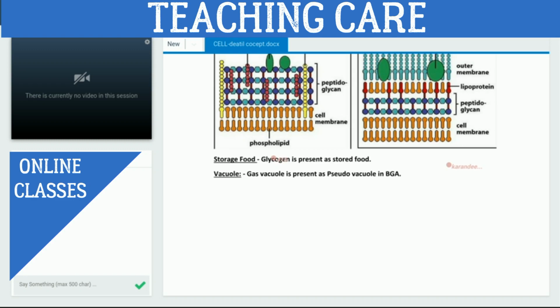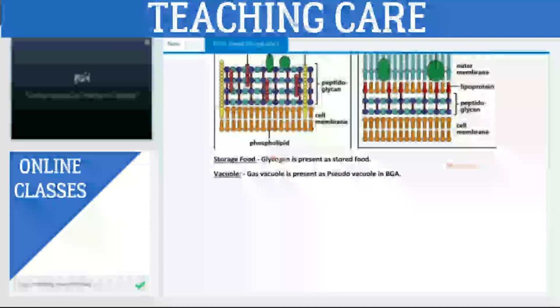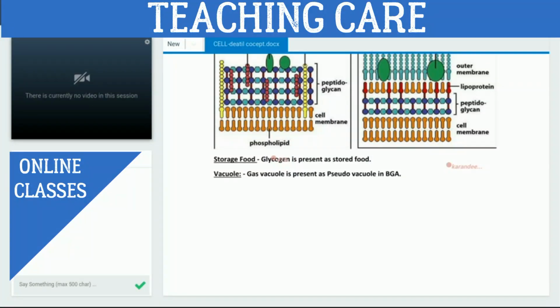If extra glucose is present in the blood, then that extra glucose is converted into glycogen. When our body requires glucose, at that time glycogen is converted into glucose.